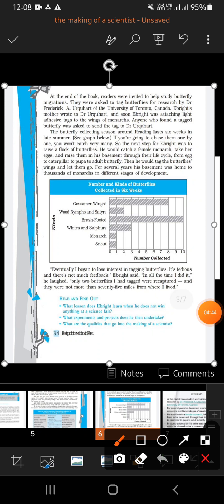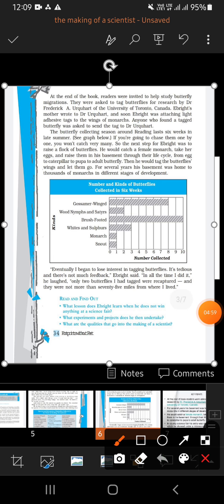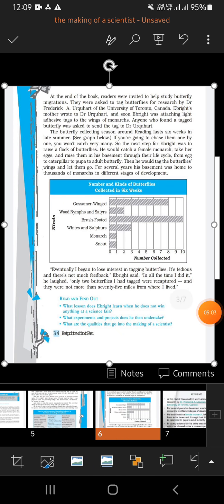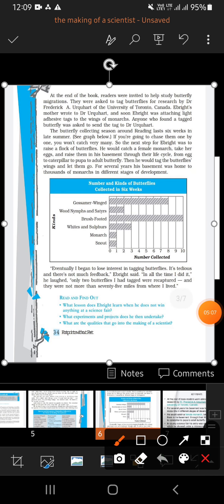So what was to be done? The butterflies were to be tagged, and it would be clear once that butterfly was tagged and moved to another place and was found. The tag is to be sent to Dr. Urquhart. Tags were attached to the wings of monarchs.